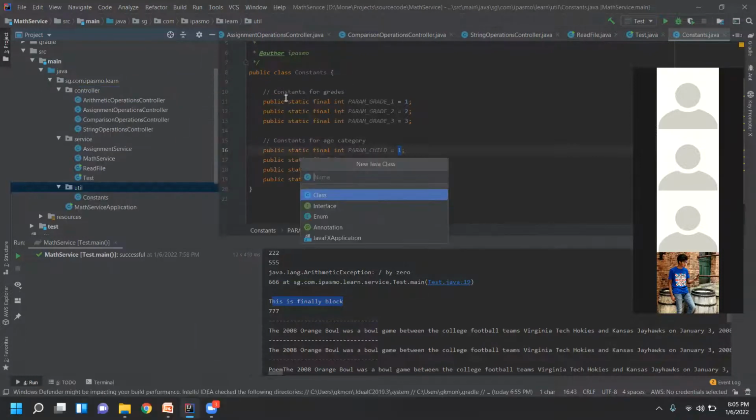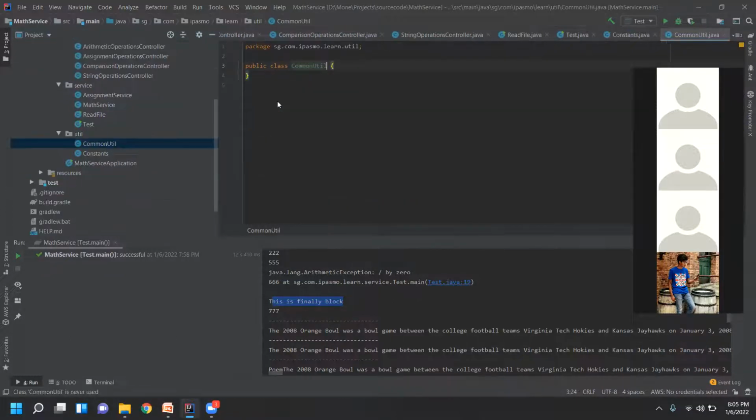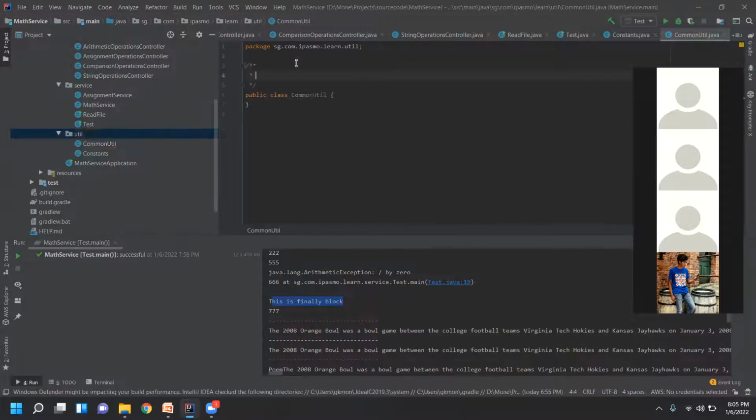Now I want to have one more class, which is utility. All common util functions, I will write here. Again, I have to add the documentation comments: this class is for common functions to be used across the application. Something like this. I'll also give some real-time idea.